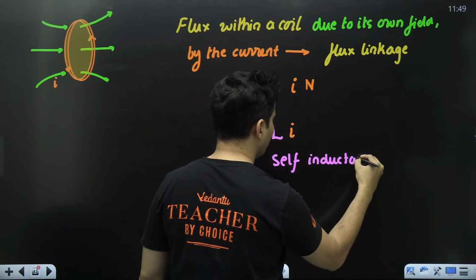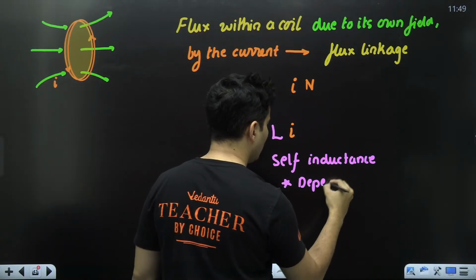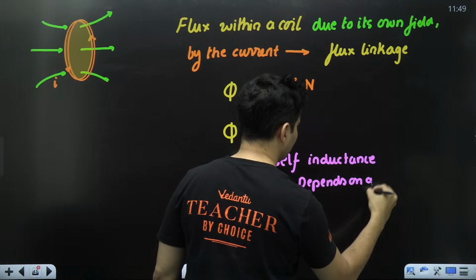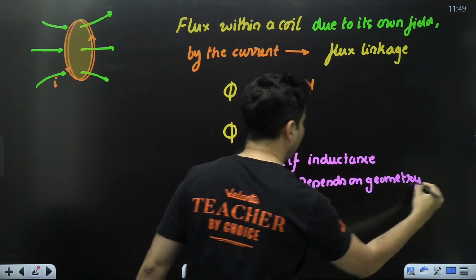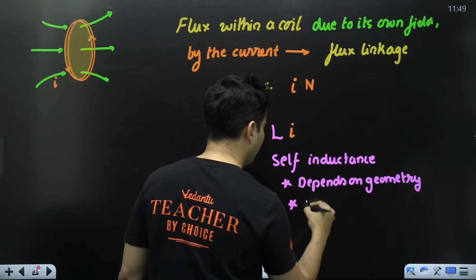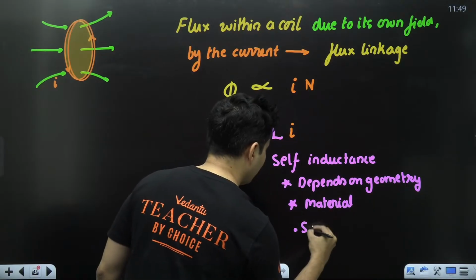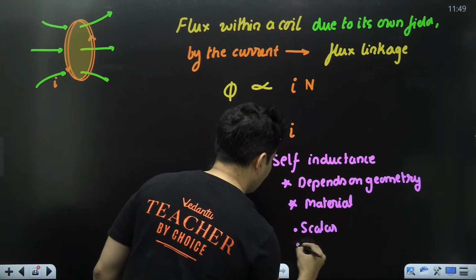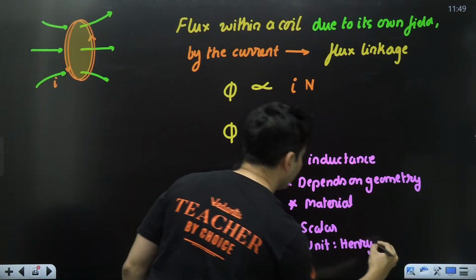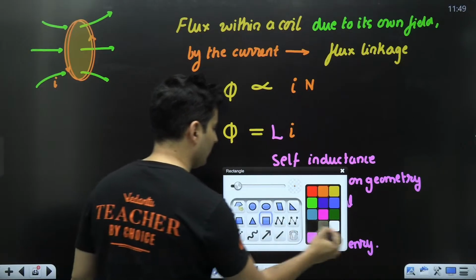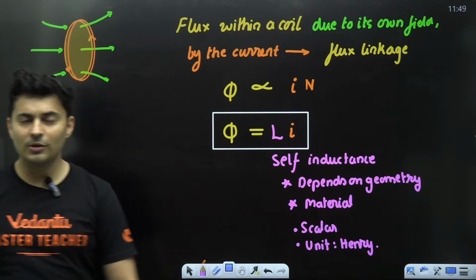Just like before, it again depends on geometry: more turns, radius, shape, etc. It also depends on the material which is placed inside, and it is again a scalar quantity, and the unit is again Henry. Same thing, there is no difference there. So I need to box this: Phi is equal to L I. Till this point, absolutely clear?